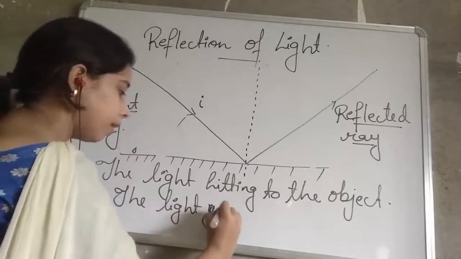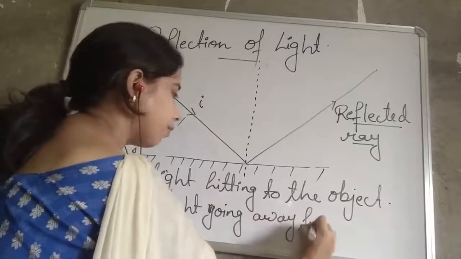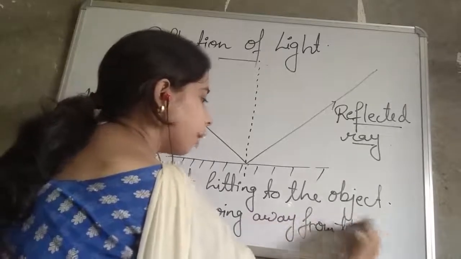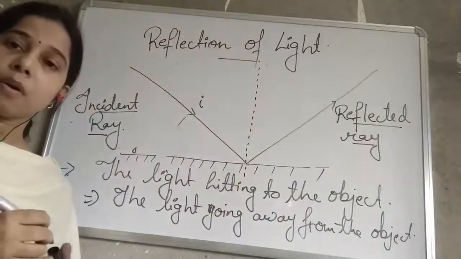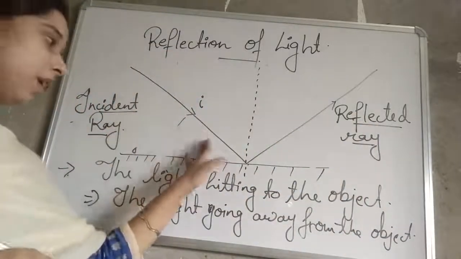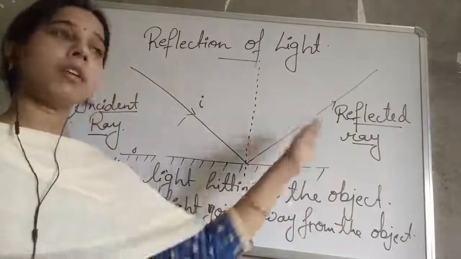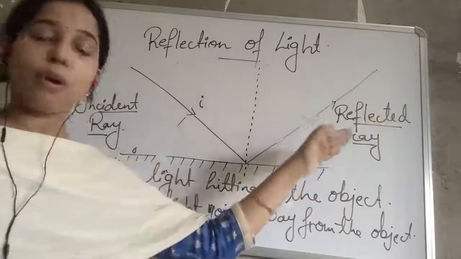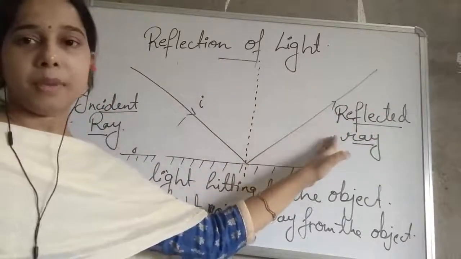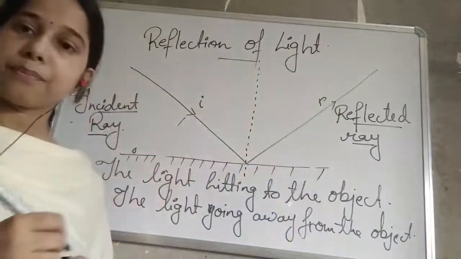So reflected ray is the light going away from the object. The first ray, the incident ray, is hitting the object. The reflected ray, after hitting, gets bent to the opposite direction, or is leaving the mirror. We represent the reflected ray by small r.